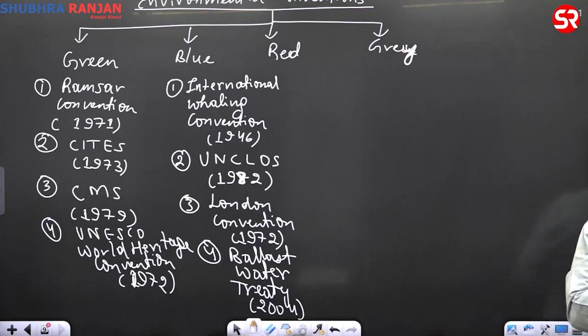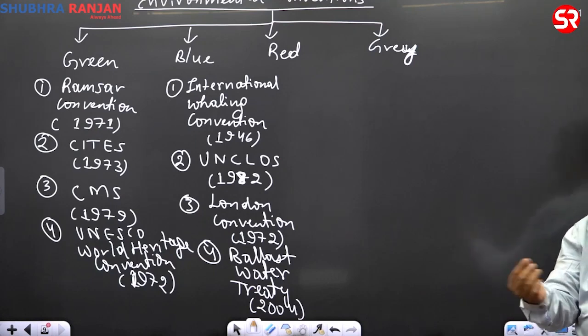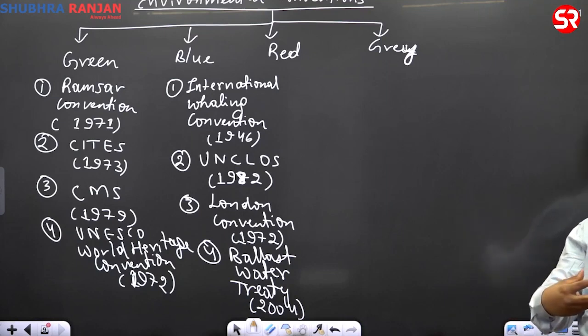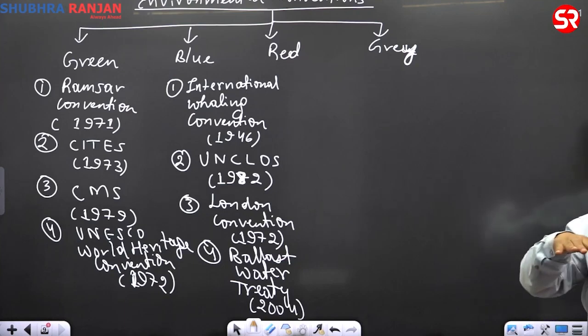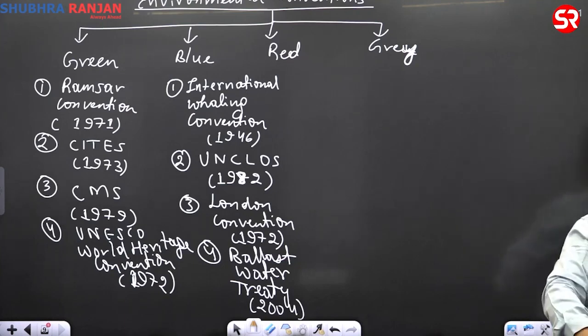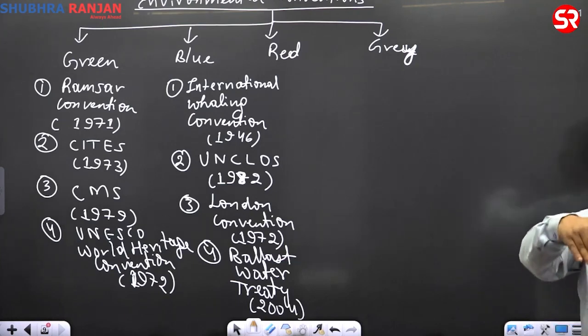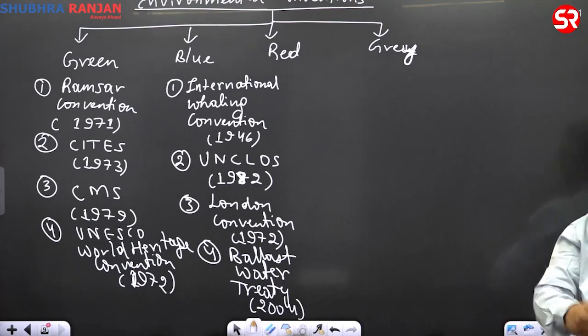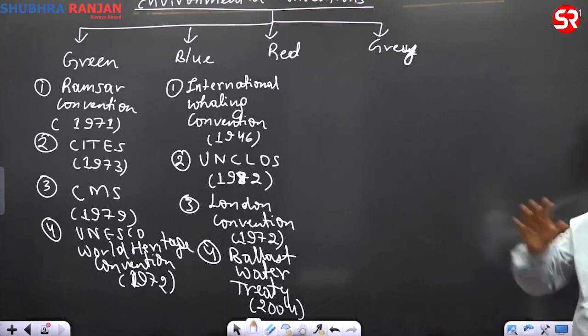So it has a guideline to deal with ballast water. The ship which takes the water will filter it. They will not allow the ballast water organisms to enter. And when they have to discharge, they will not discharge in the open sea, at the surface. They will discharge deep under the water, because at depth many of the invasive species will die. So they have those kinds of guidelines. So again, that blue area comes.